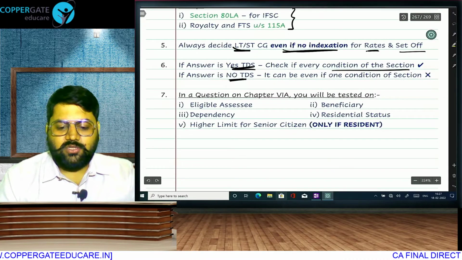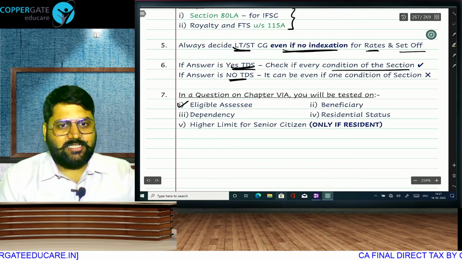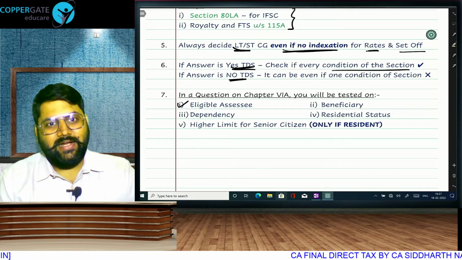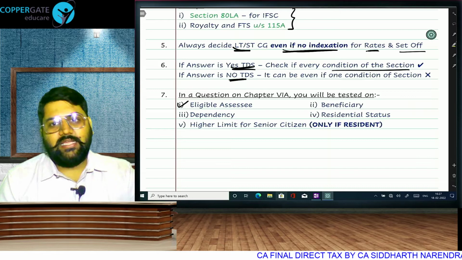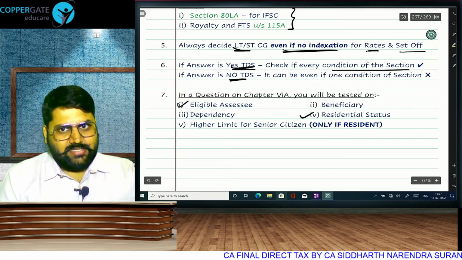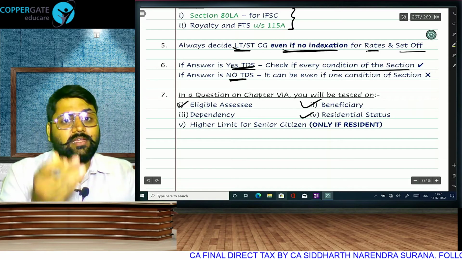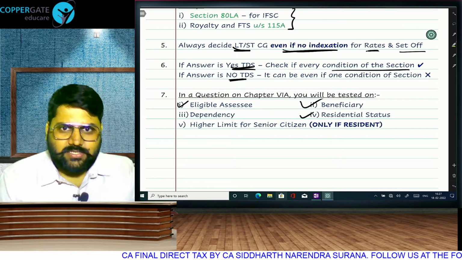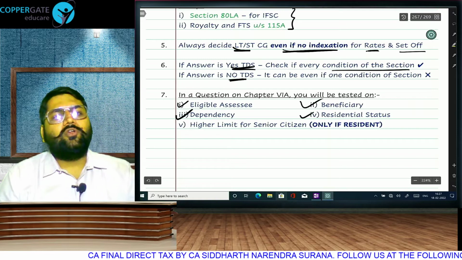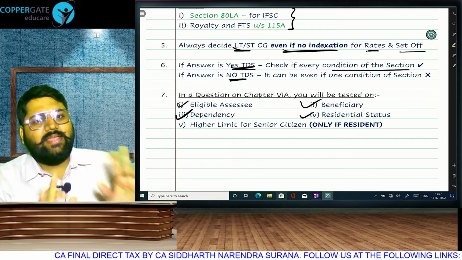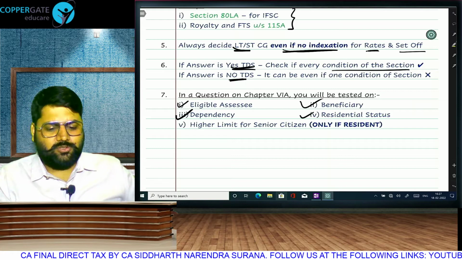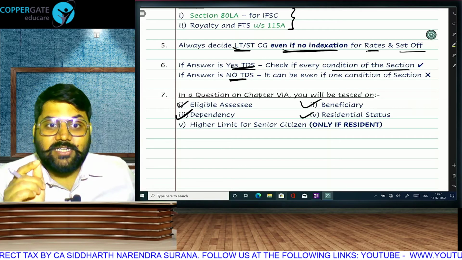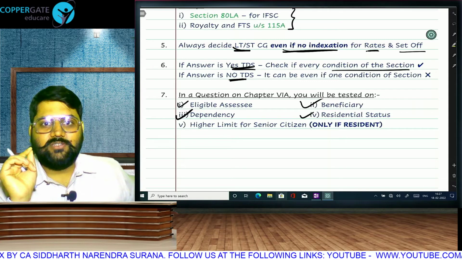Every time there is a question on Chapter 6A, be careful, they will test you on eligible assessee. For example, 80DD and 80DDB have resident individual, but 80C and 80D have only individual. So you will be tested on that. Eligible assessee, his residential status, beneficiary: in some sections only children were covered, in some places parents are covered, in some places brother and sister also covered, whether dependent or not dependent. For example, for 80D they say parents, so not dependent also, dependent also. For 80D medical insurance they say dependent children, but for 80C they say only spouse and children. So that will be tested.